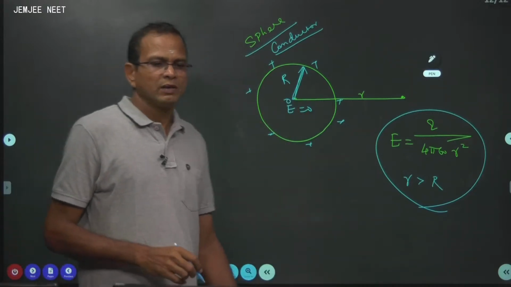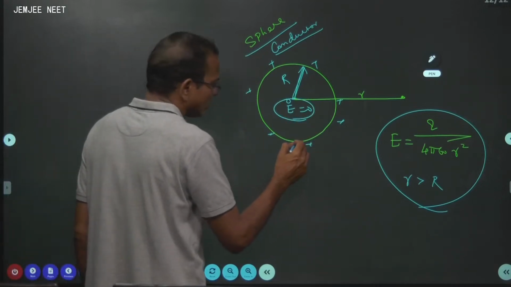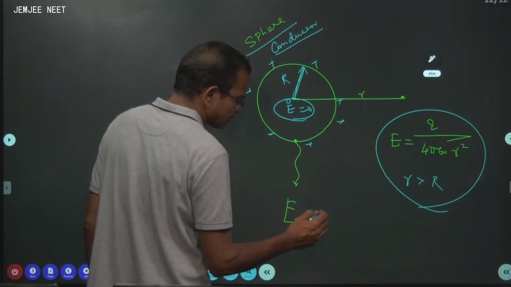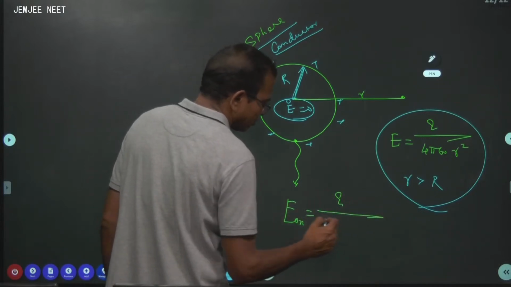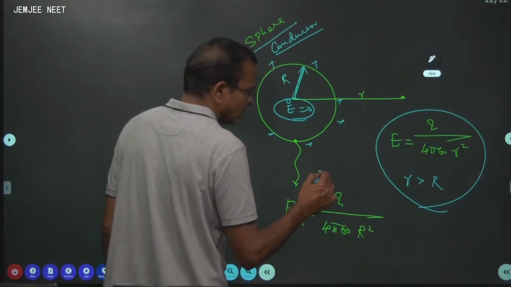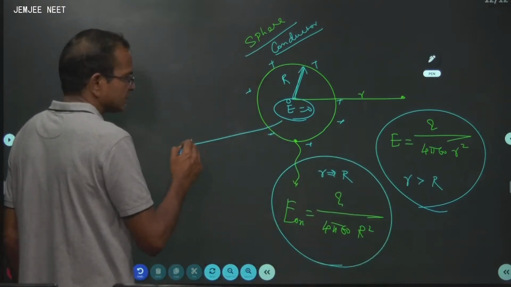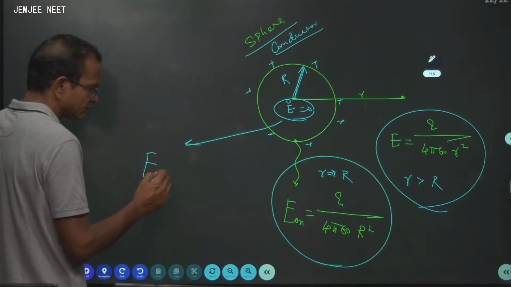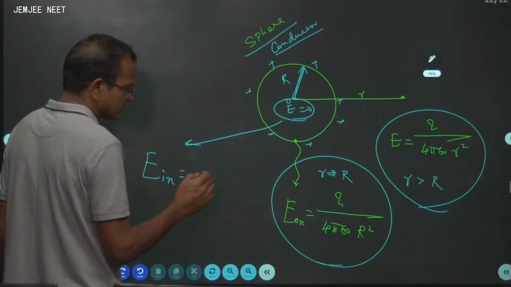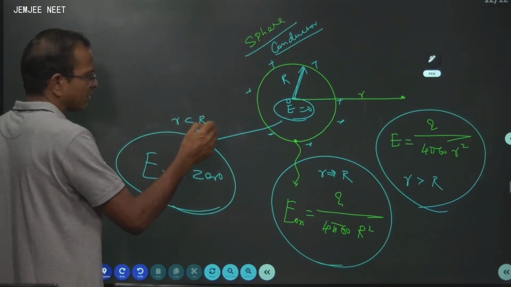Then comes inside, already I told you it is 0. Just on the surface, the electric field is given by Q divided by 4 pi epsilon 0 R square, where r turns out to be capital R. Inside, the electric field is 0 for any point r less than capital R.